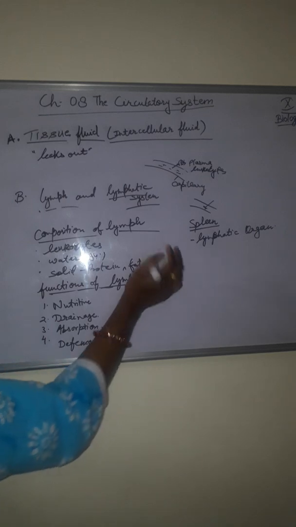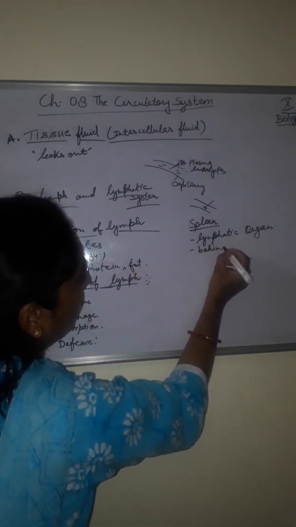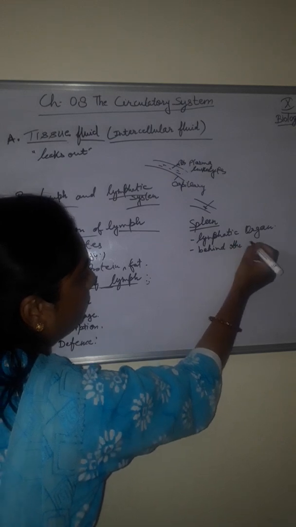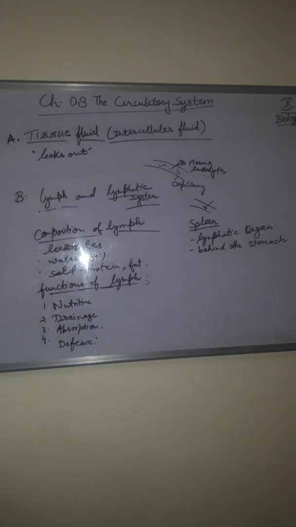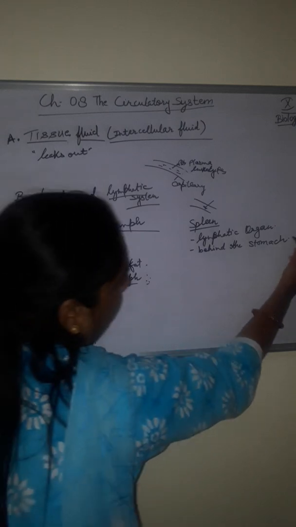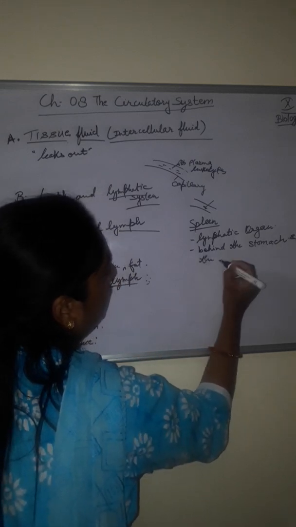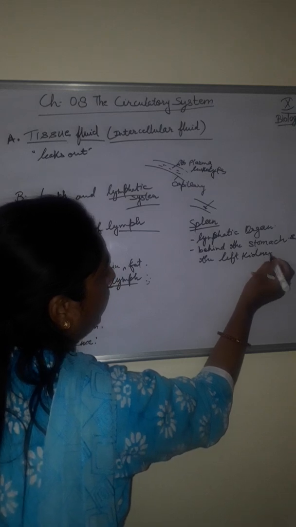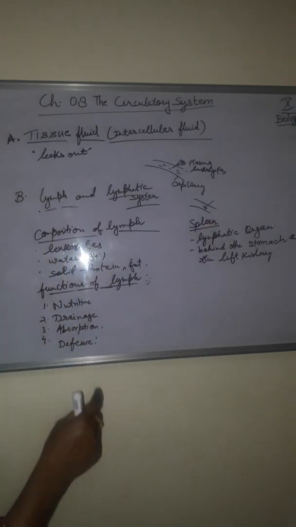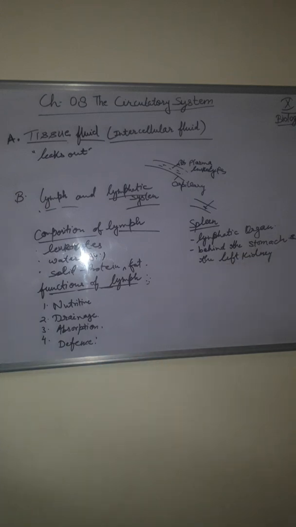It is behind the stomach and above the left kidney. Okay, the spleen is a lymphatic organ, situated behind the stomach and above the left kidney.